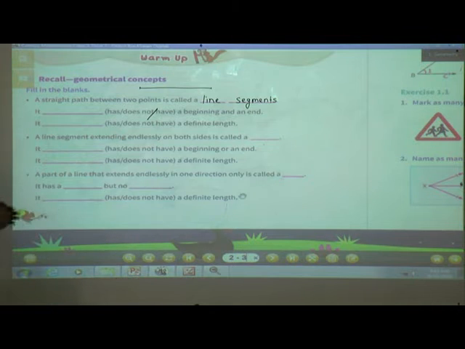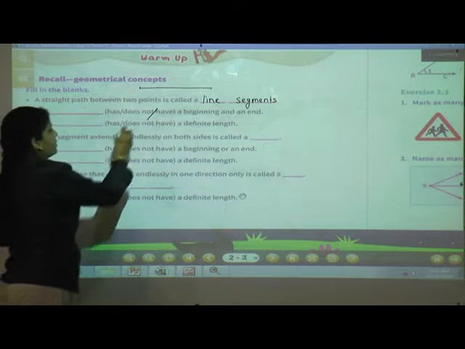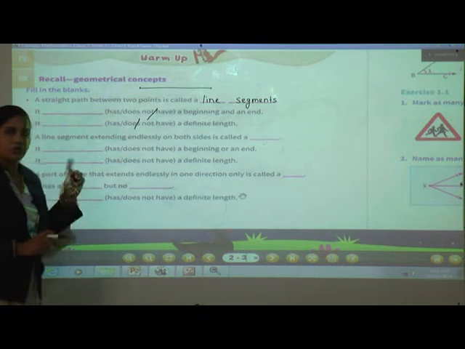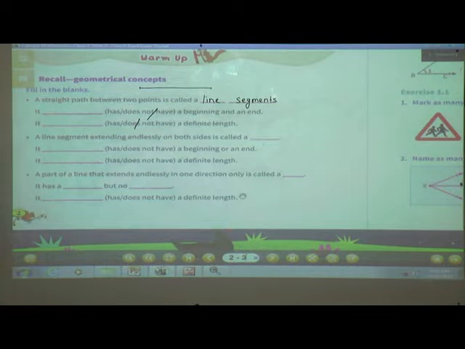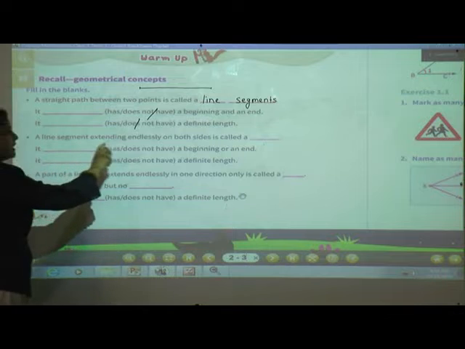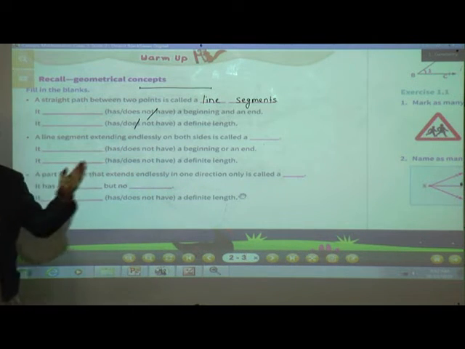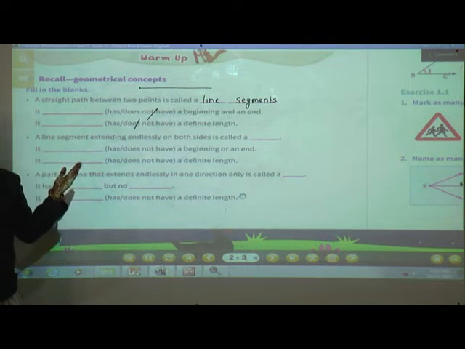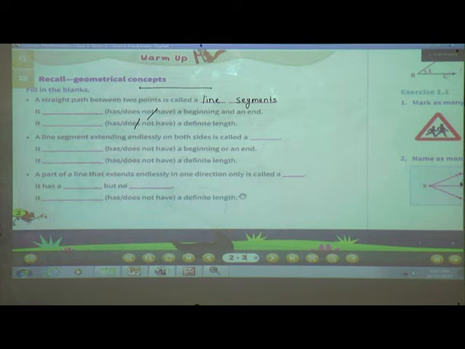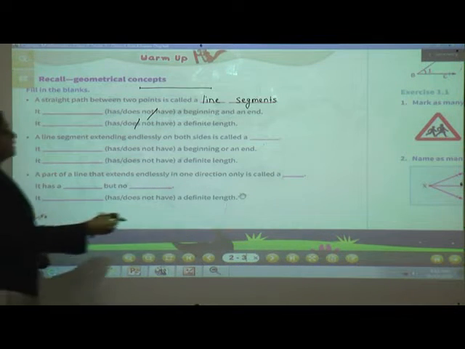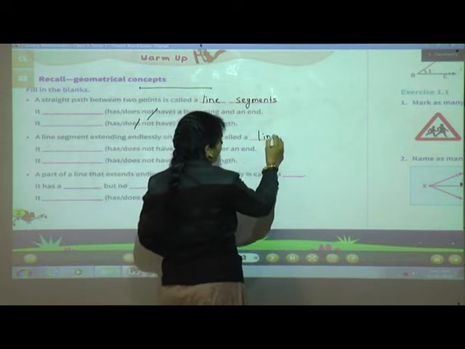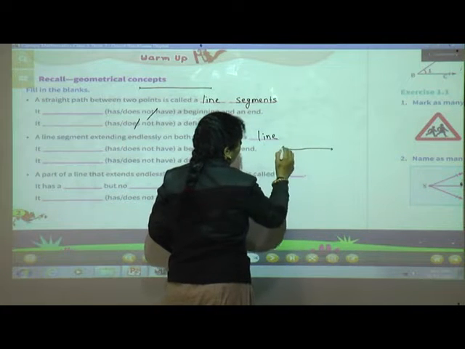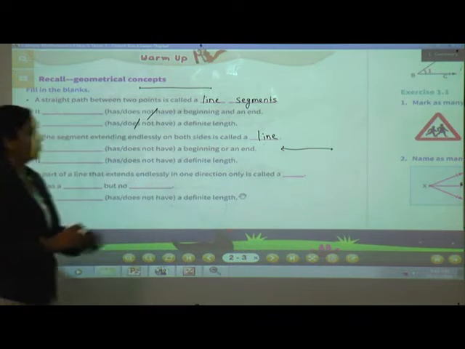Same here, it has or does not have a definite length. Students, what to write? Yes, it has a definite length because we can measure it, isn't it? Now next one, it extends endlessly on both sides. That means if we can extend from both sides, what is it called, students? It is called a line.